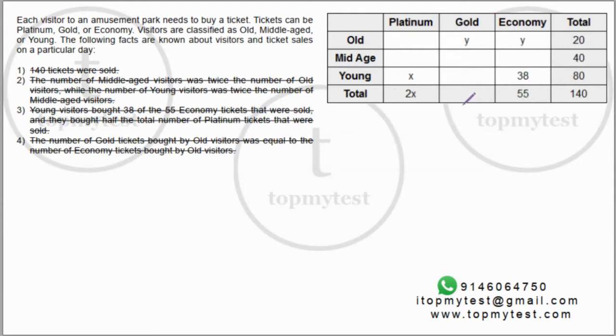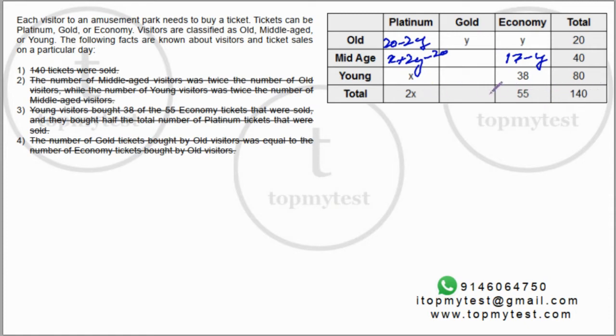Now let's try to resolve this. This will be 17, so this should be 17 minus Y. This should be 20 minus 2y. If I add this column, this will be x minus this, so this will be x plus 2y minus 20.